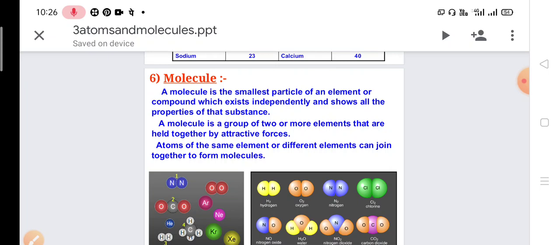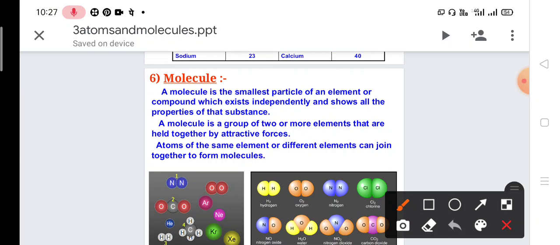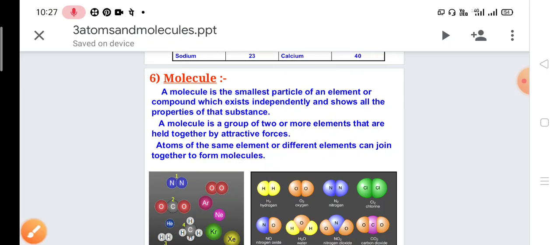Okay, so just now I told you about oxygen, O2. Here the atoms are of the same element, that means both are oxygen. And when we talk about water, we have 2 hydrogen and 1 oxygen, that means two different elements, hydrogen and oxygen. So whatever it is, the atoms of the same element or different elements join together to form the molecules.